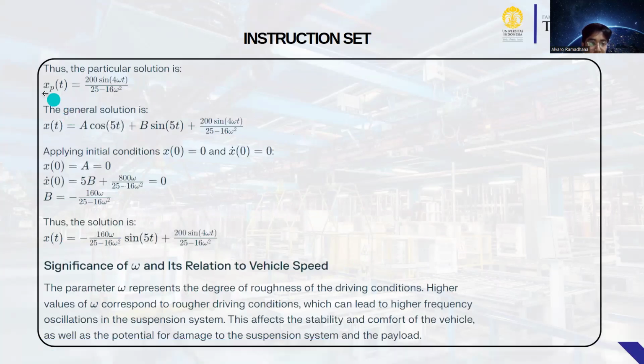Next, the particular solution and the general solution, applying initial conditions x(0) = 0 and x'(0) = 0, and then the solution is x(t) = -160 omega / (25 - 16 omega^2) sin(5t) + 200 sin(4 omega t) / (25 - 16 omega^2).